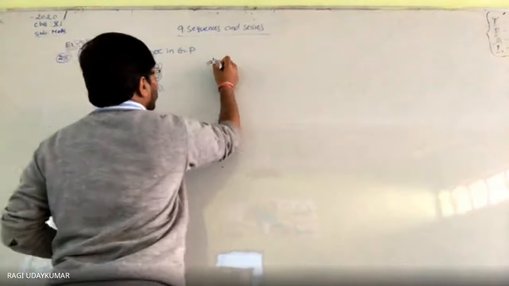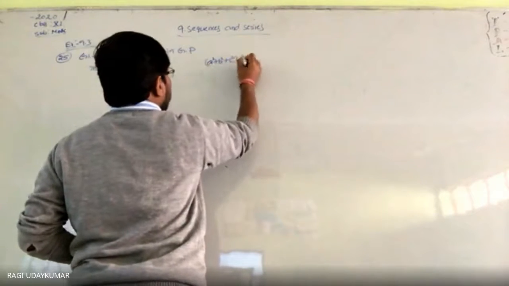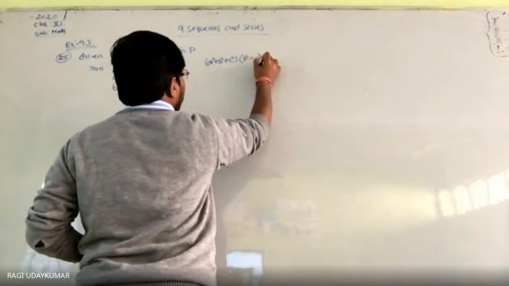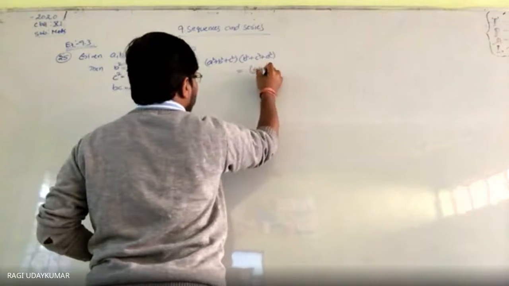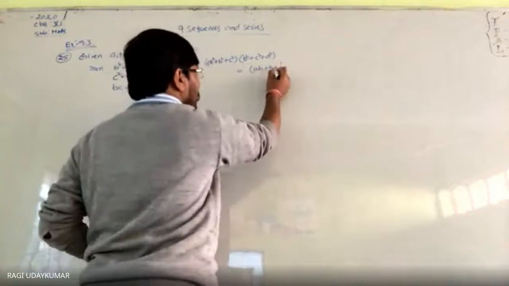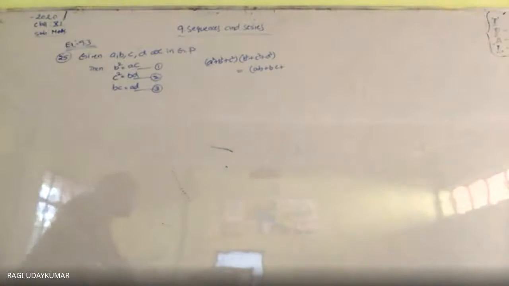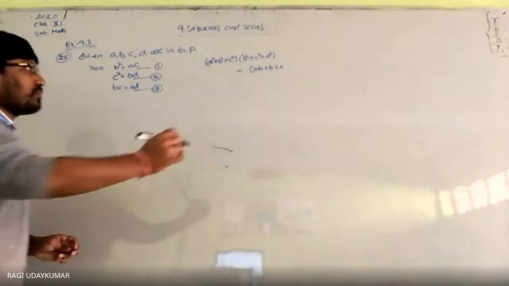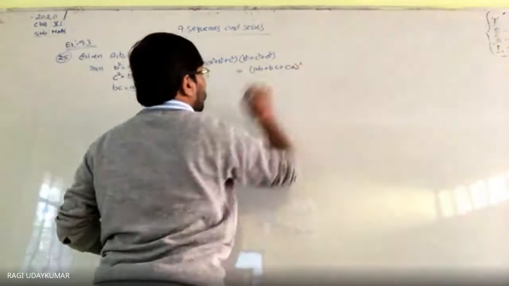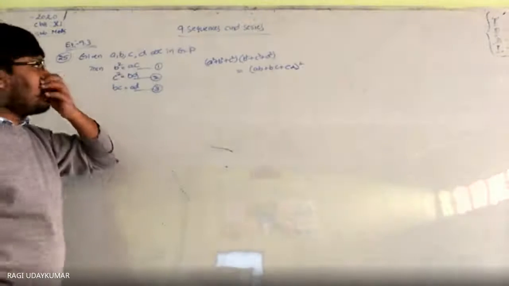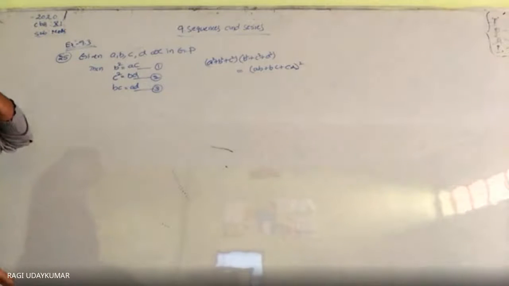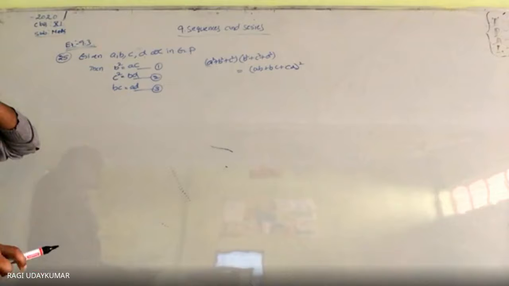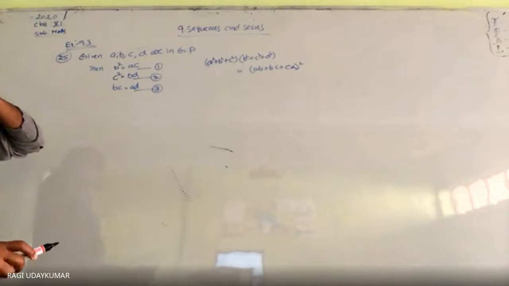We need to prove that (a square plus b square plus c square) into (b square plus c square plus d square) is equal to (ab plus bc plus cd) whole square, isn't it? Yes. So observe properly here.